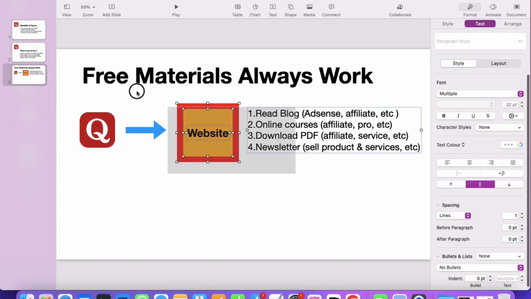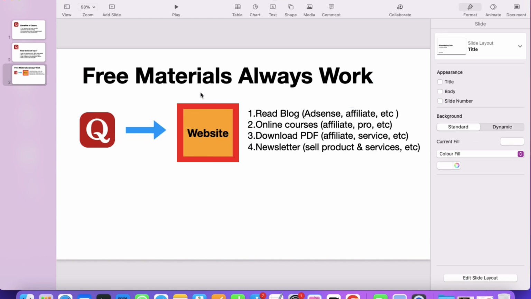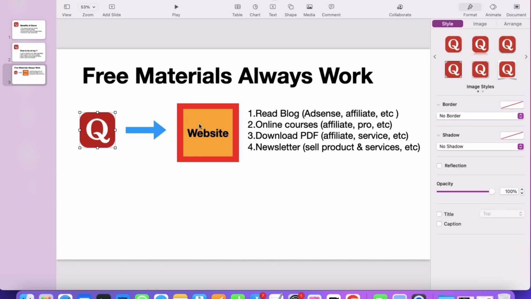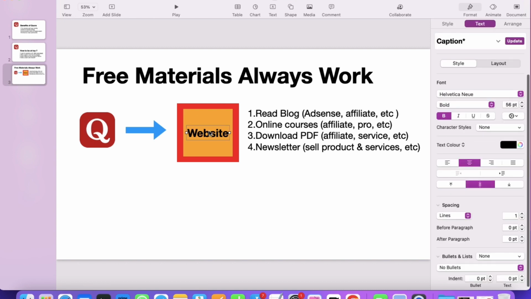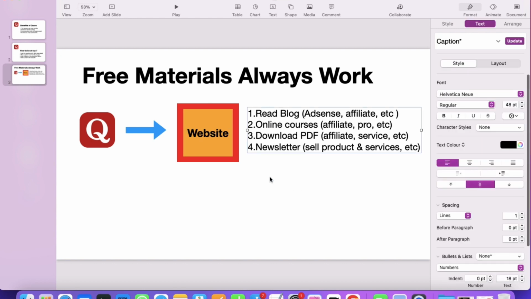So this method will always work, that is free material. Okay, do not go with the direct paid method. That means do not send the Quora traffic to your website and ask them to make payment. They will not do that. Always give something for free when they visit your website for the first time.